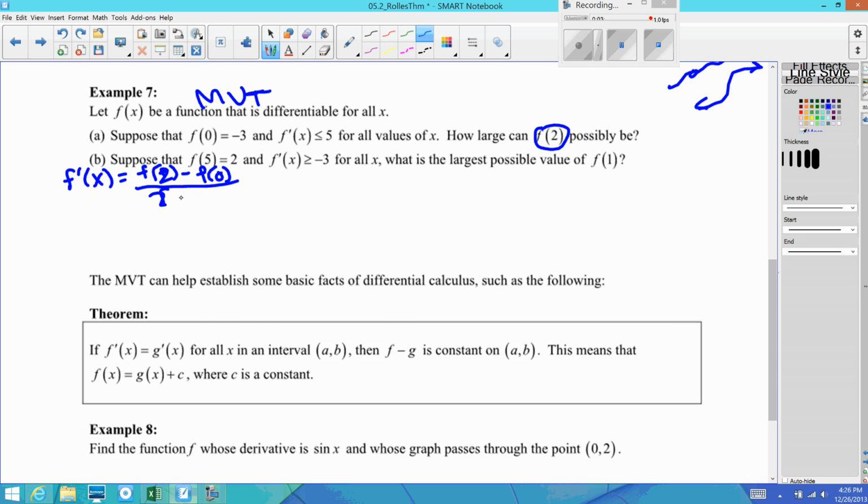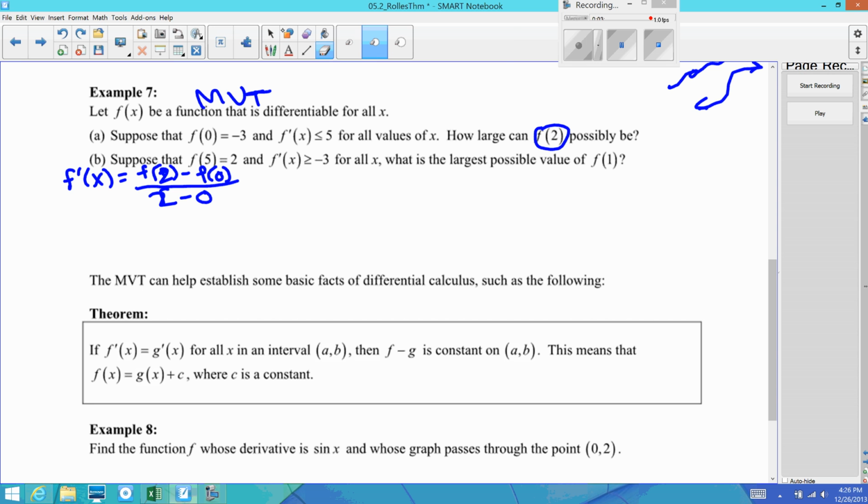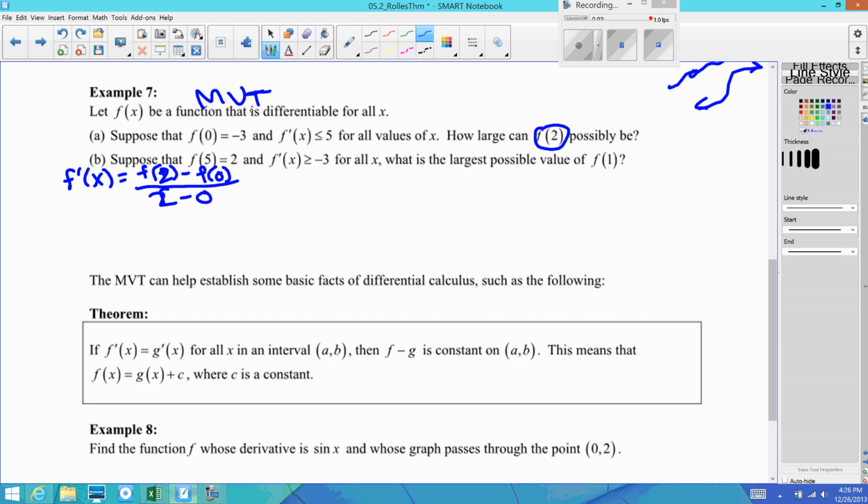All right, f of 2 minus f of 0 over 2 minus 0. So we just need to figure this out. f prime of x is less than or equal to 5. There we go. All right. So this whole thing, the derivative, has to be less than or equal to 5. So this part also has to be less than or equal to 5.